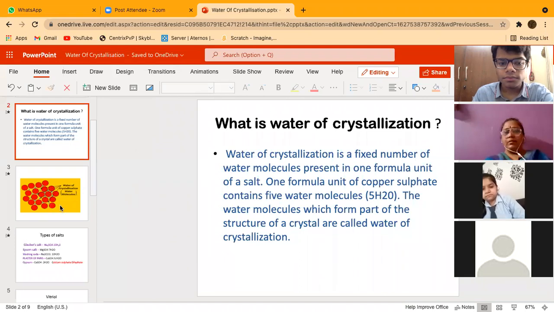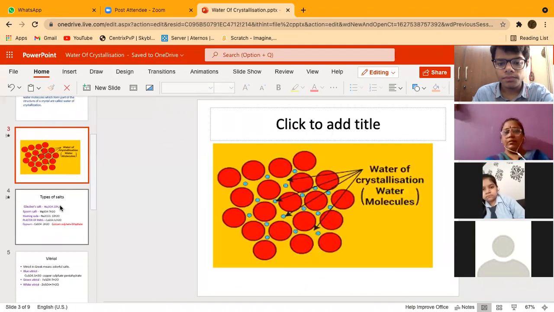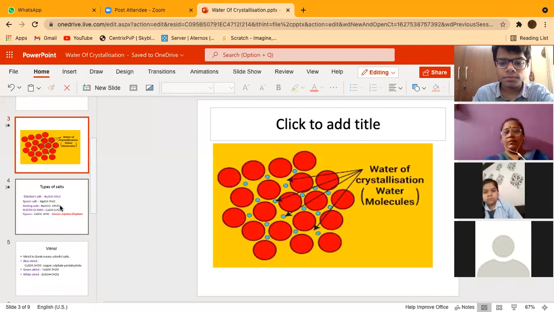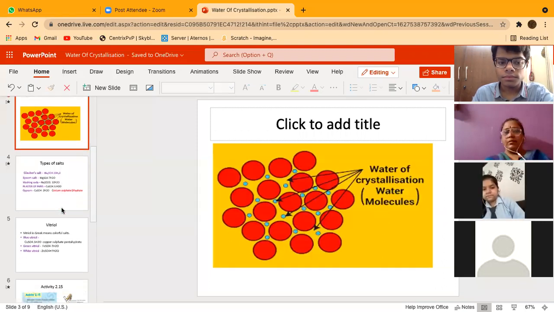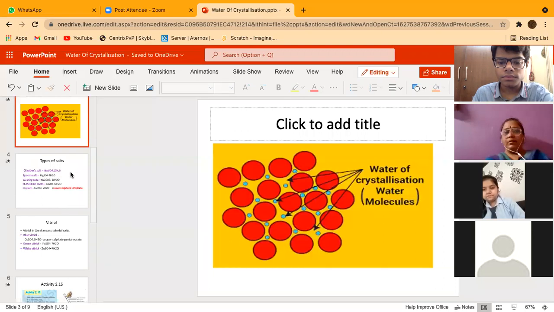As you can see in the next slide, if copper sulfate is there, then inside the copper sulfate crystals, the gap is there, and in that gap, these water molecules go inside, right? So you can see here water of crystallization moves inside intermolecular spaces, right?